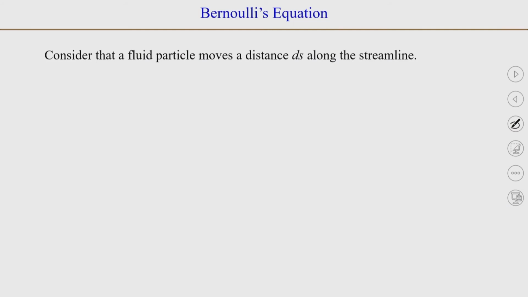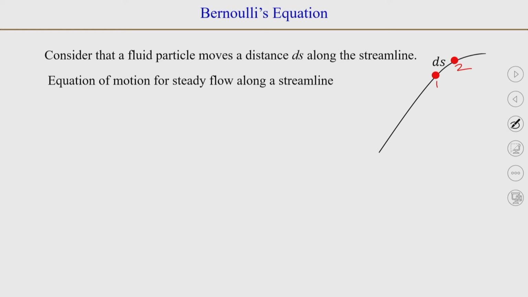So, Bernoulli's equation is that we apply the equation of motion for a fluid particle which is moving along the streamline. So, we take a streamline and say that a fluid element or fluid particle moves from point 1 to point 2, and the distance it travels along the streamline is ds, a small distance, and we can consider the equation of motion along the streamline here, which we just derived.